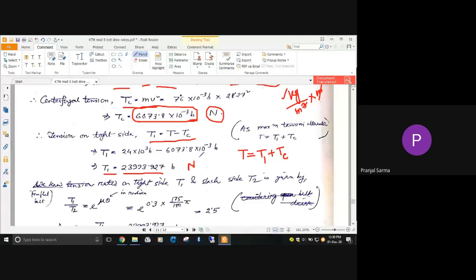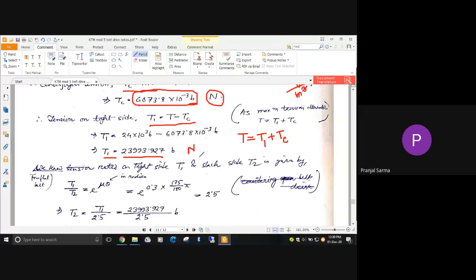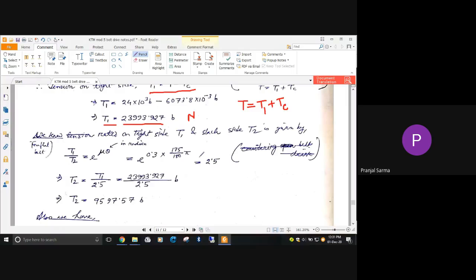Next, we have one very well-known, important relationship for the flat belt. That is the ratio of the tensions, a relationship we already have. The tight side tension is given by T1, the slack side tension is given by T2, and in the case of a flat belt, this ratio is equal to e to the power mu theta.